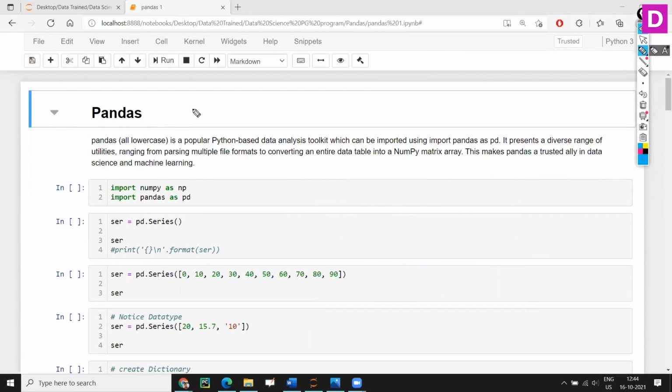In pandas, in earlier lectures, we discussed generating numbers using different techniques. Many techniques we have used, different ways of generating numbers. But when it comes to real-time working, how are we going to generate our own numbers and work on it? It doesn't make any sense, because we are going to work for a client, and the client will give the data, obviously. So the client will give the data and we have to take that data.